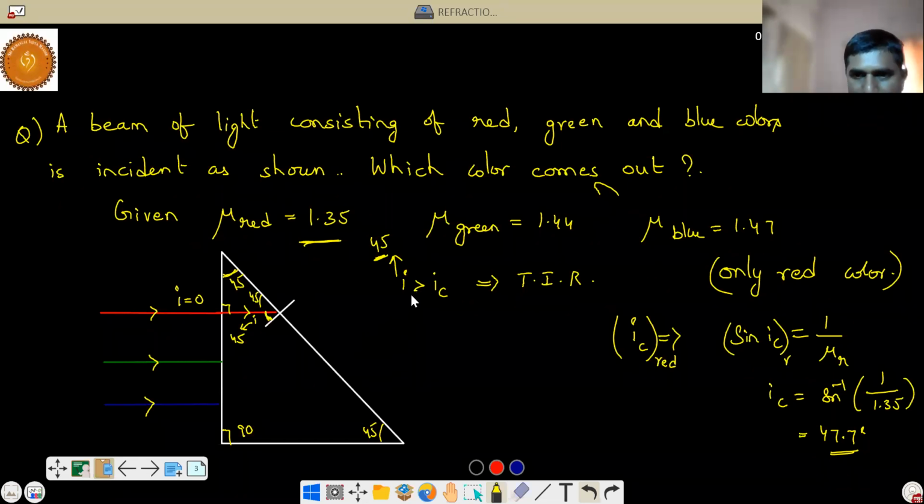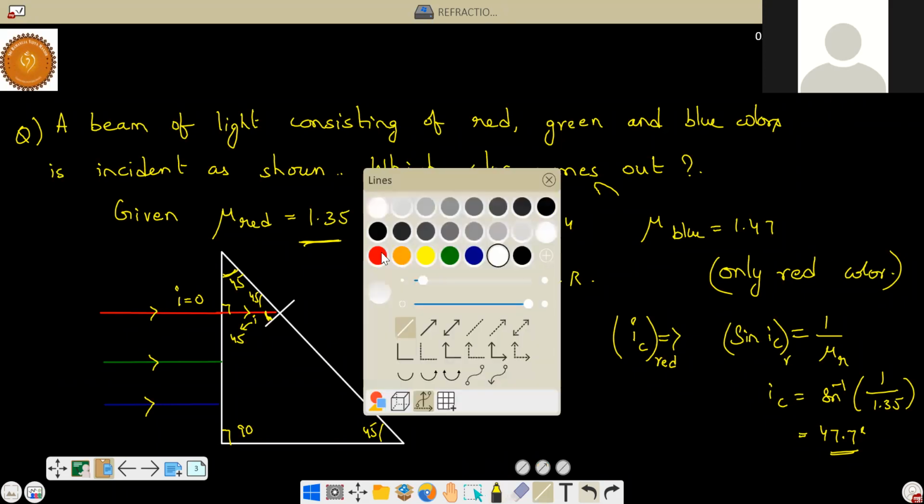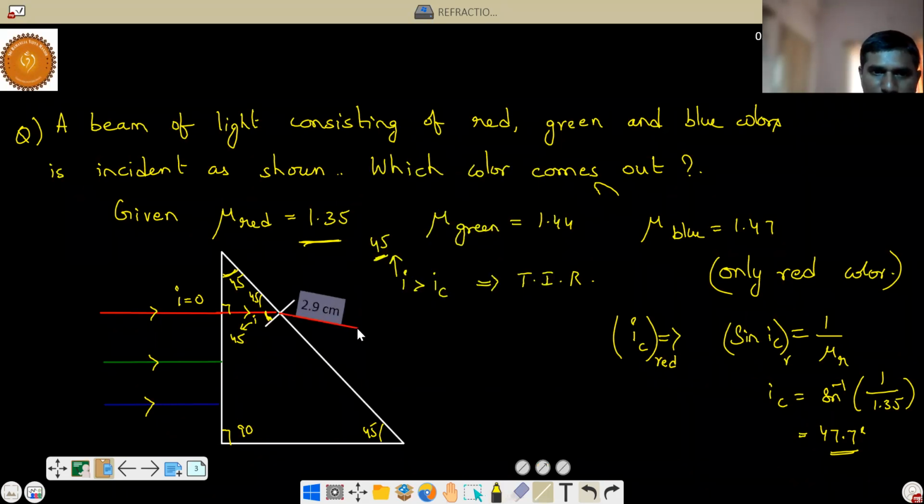So what will happen? The ray will get refracted. That means it will come outside, like this. And the ray is going from denser to rarer, which means it will go away from the normal like this.